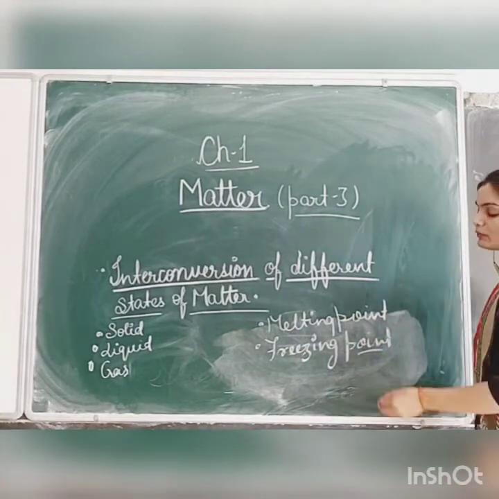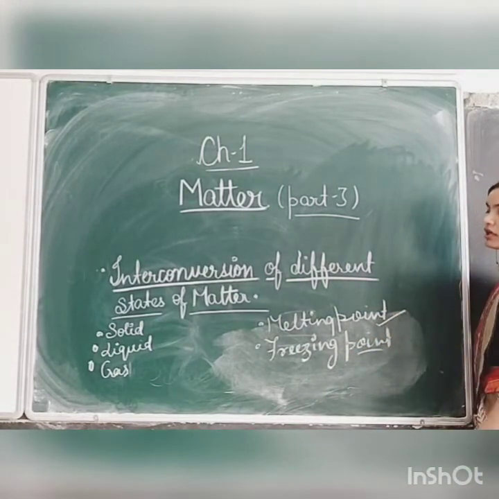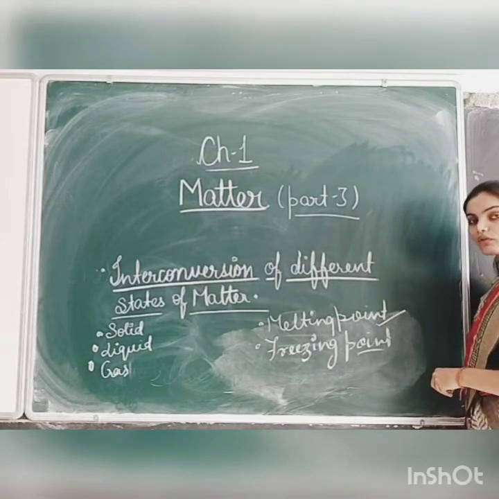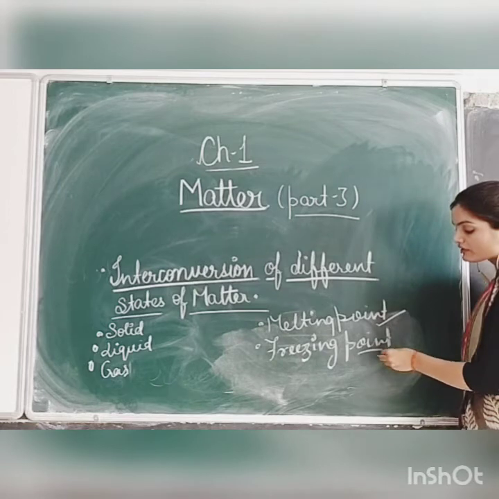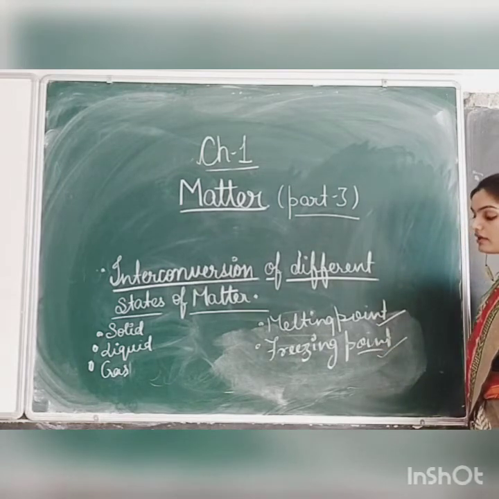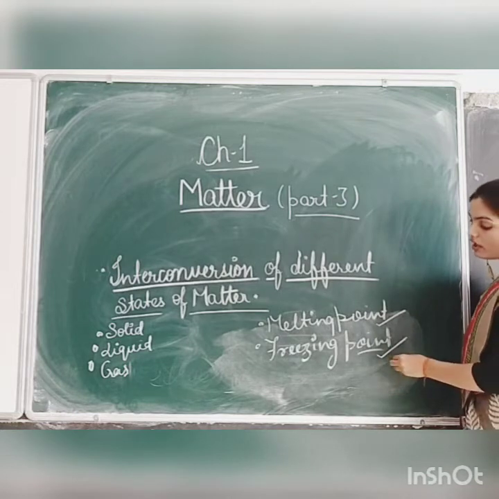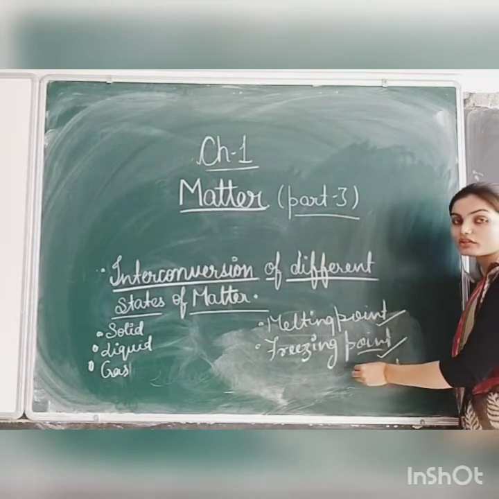Melting point is that point at which the solid starts melting into liquid. And freezing point is that point, it means the temperature at which the liquid gets converted into solid.